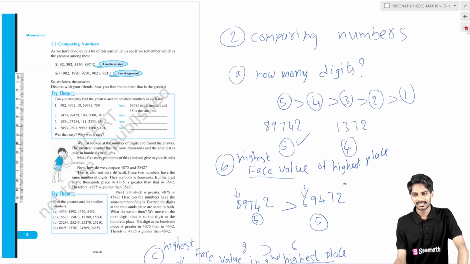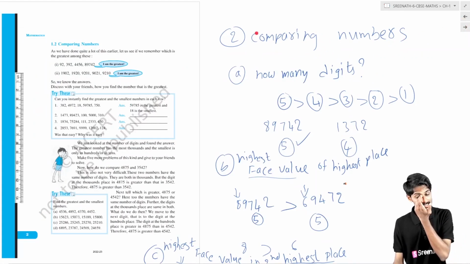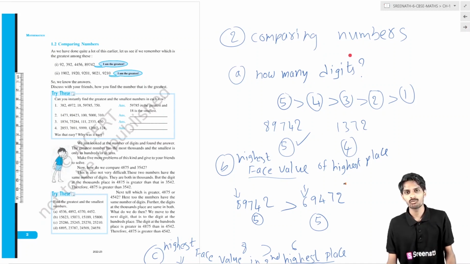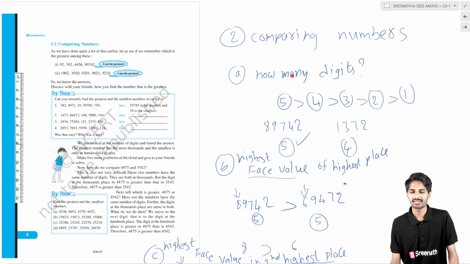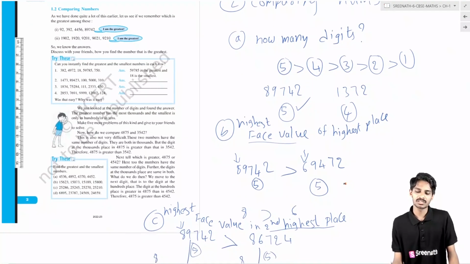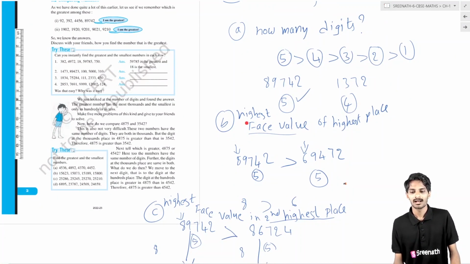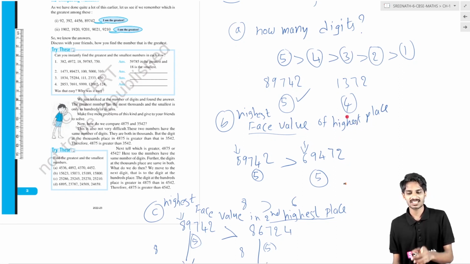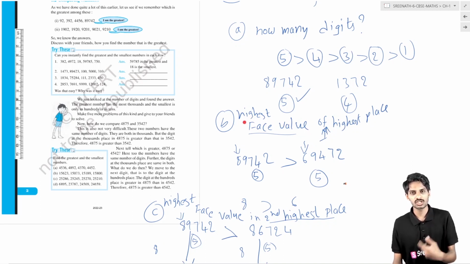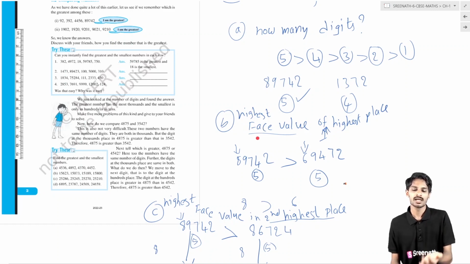The first topic is introduction, so nothing to talk about there. The second topic is comparing numbers. How do we compare numbers? The number which has the highest number of digits is the greatest number. So a 5-digit number is greater than a 4-digit number, and a 4-digit number is greater than a 3-digit number. If two numbers have the same number of digits, what do we have to do? We have to look at the highest place value. The number having the highest digit in the first highest place value is the greatest number.